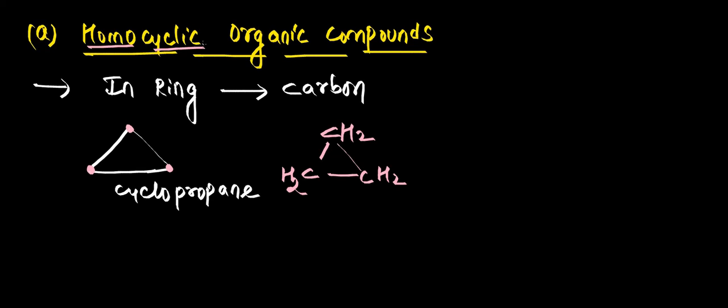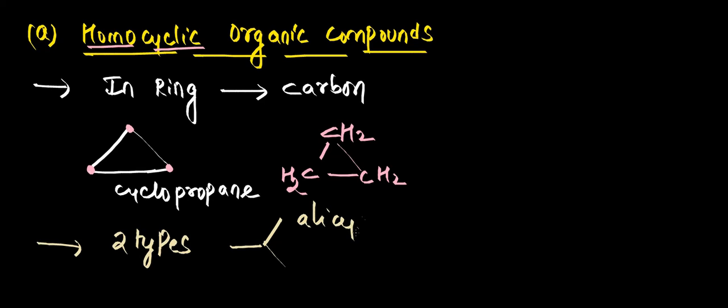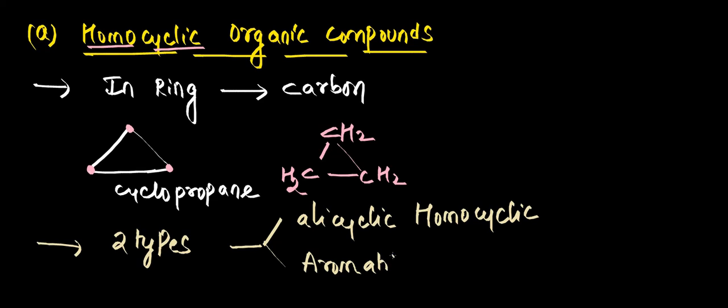As I said, these homocyclic organic compounds are classified into how many types? They are classified into two types. One is alicyclic homocyclic organic compounds, the other is aromatic homocyclic organic compounds.